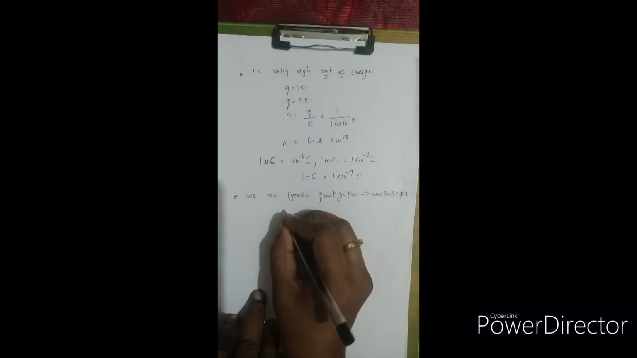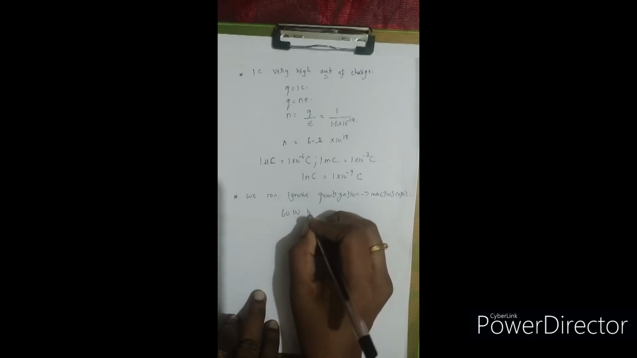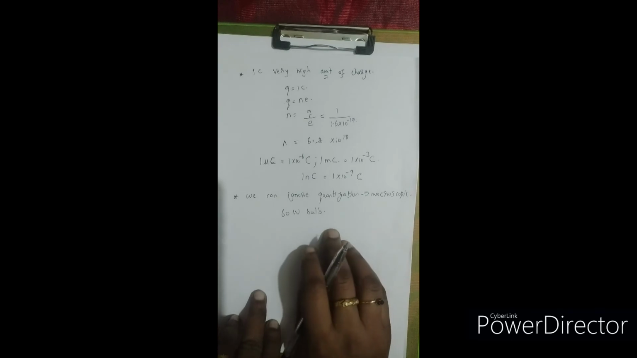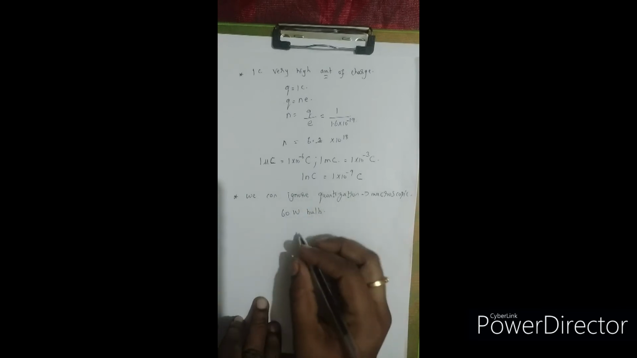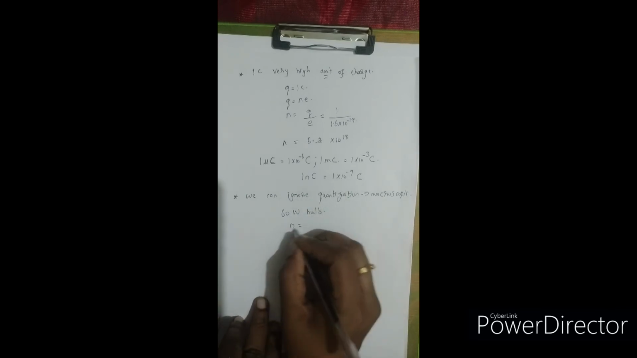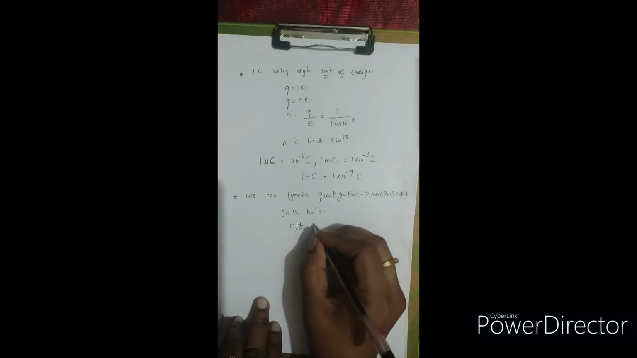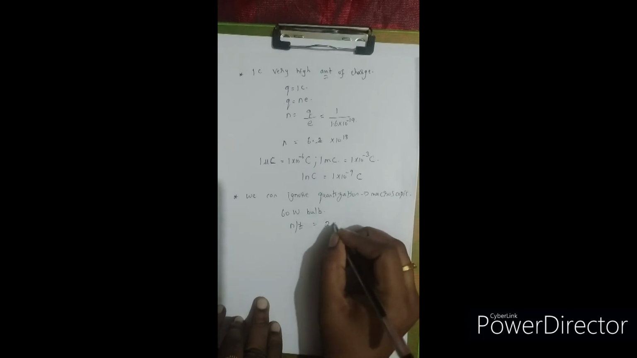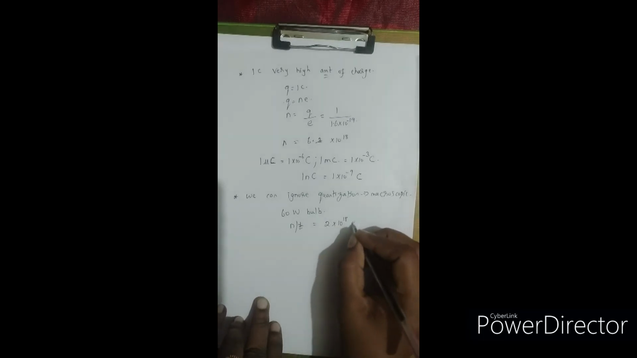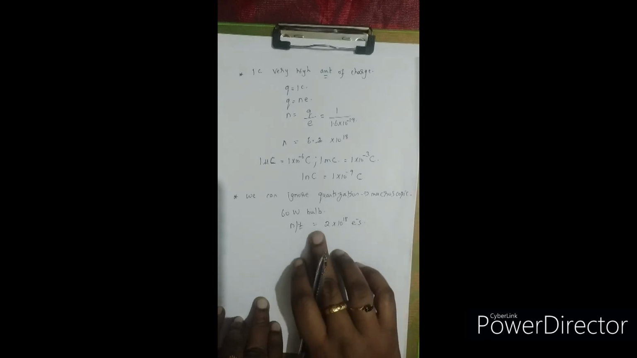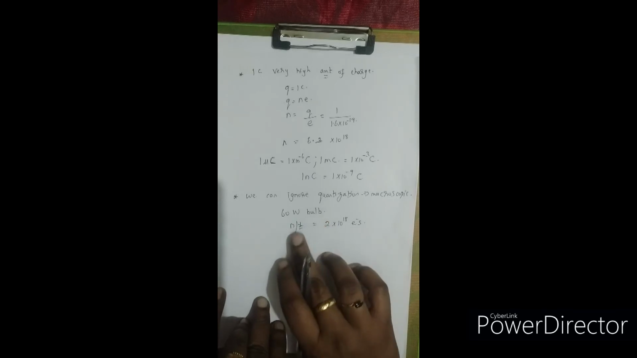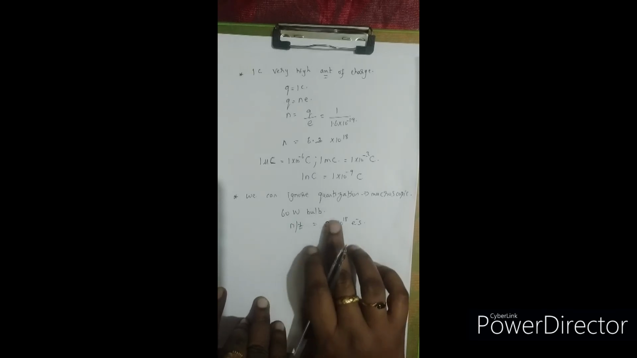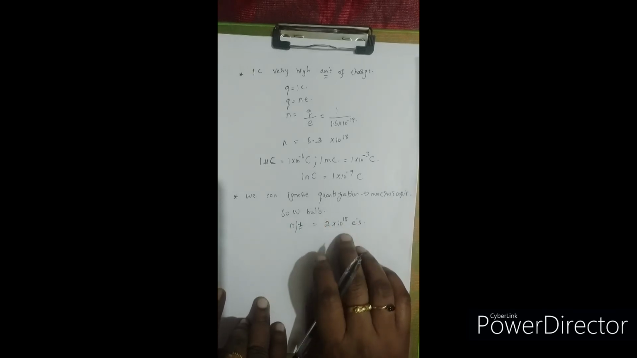Consider a 60-watt bulb. Okay, children, right? So from the 60-watt bulb, the number of electrons flowing per unit time works out to be equal to 2 into 10 to the power of 18 electrons. Okay, right? So when the 60-watt bulb is going to glow, how many electrons per unit time are going to flow? 2 into 10 to the power of 18 electrons are going to flow, right?